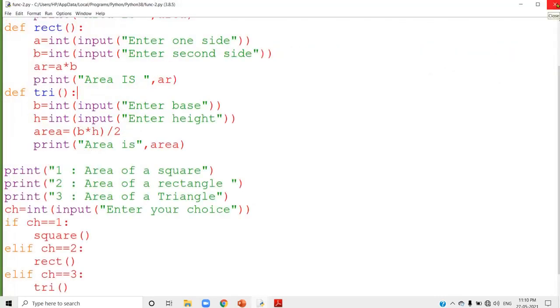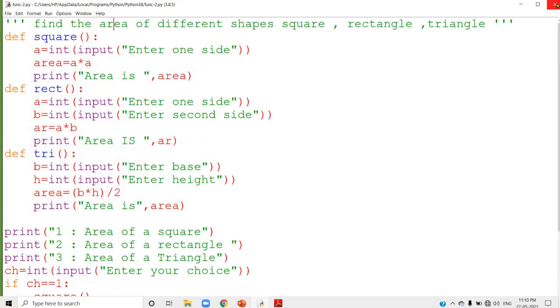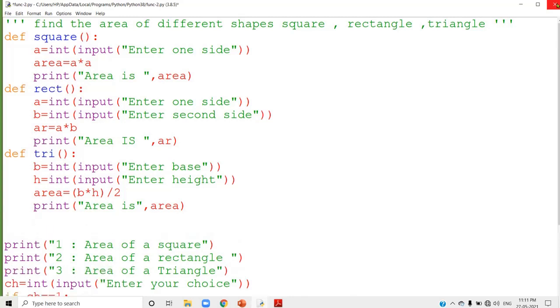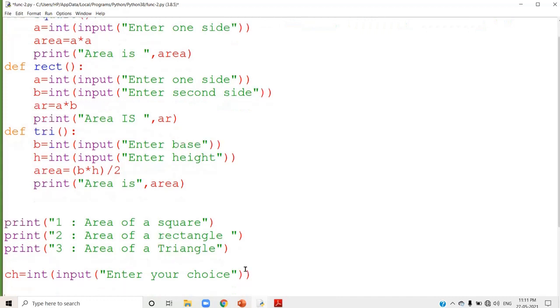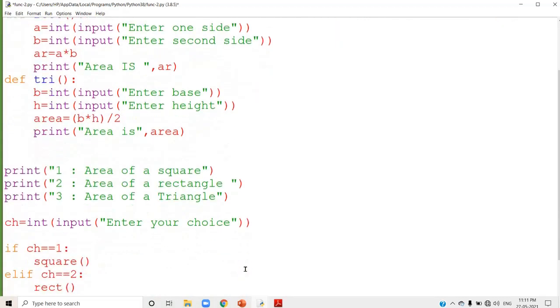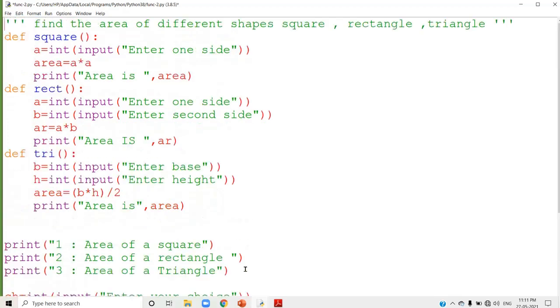Now in this program, I just used 3 different functions. 3 different function headings or headers are there. Function definitions are there. And after the function definition, I just define the menu. And after defining the menu, I just accept the choice from the user. Depends on the choice value, you are calling the functions. That is all about the program. Check out the program once again and try out the program in your system. Okay? Thank you, children.